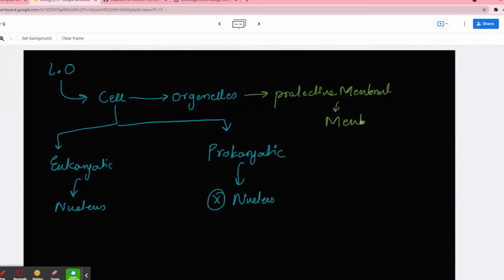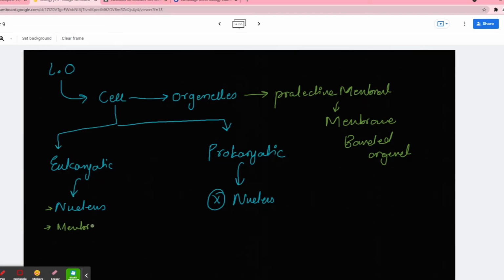What are they called? Membrane-bounded organelles, okay? So remember that in a eukaryotic cell, we have a nucleus. Yes, the nucleus is a membrane-bounded organelle, okay?